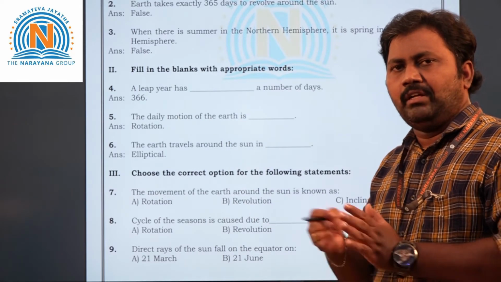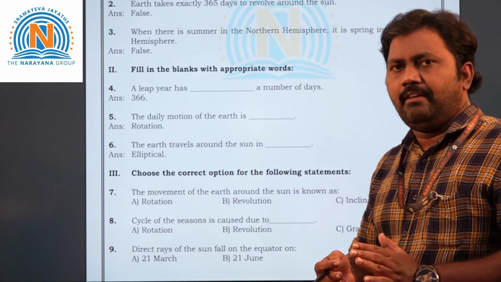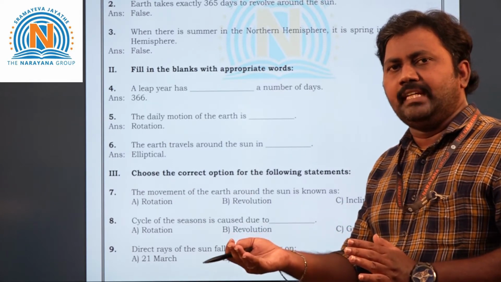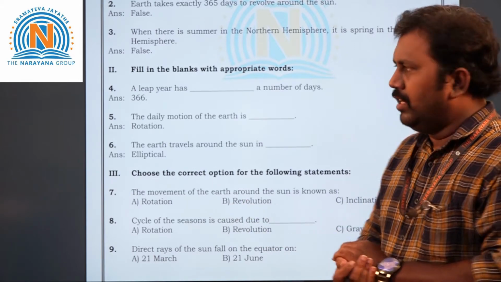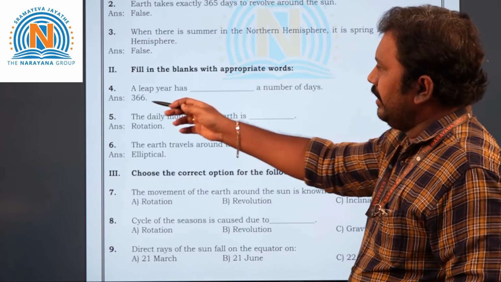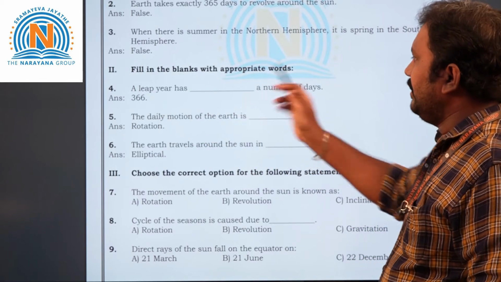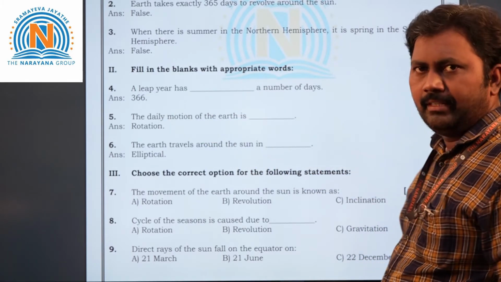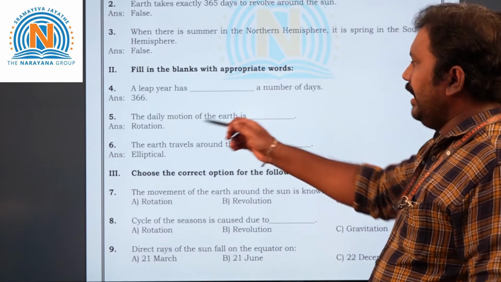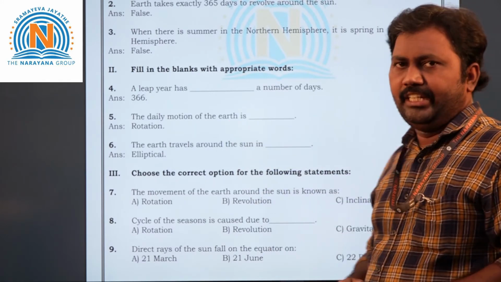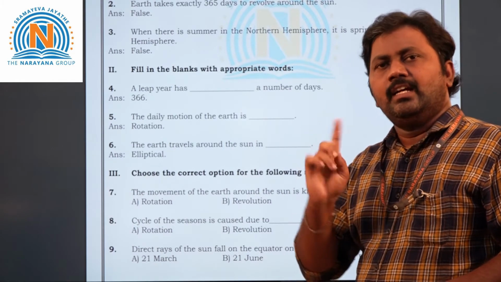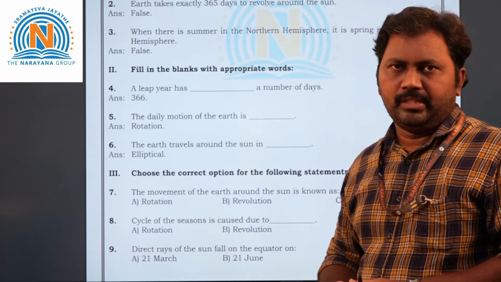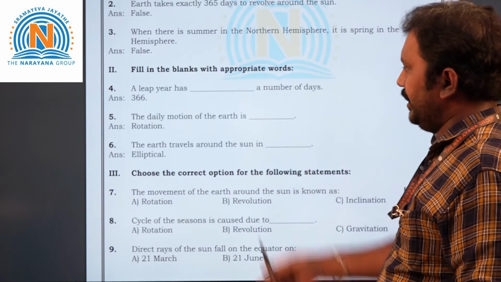So 1/4 day, if you add, half day. Again 2 more years, half. That means in total, 4 years once 1 day will come extra. So if you add that to 365, we'll get 366 number of days in a leap year. Next, the daily motion of the earth is rotation. Yes. So daily motion means what? First motion is what? Rotation. Second one is revolution, right? So that is your answer, rotation.